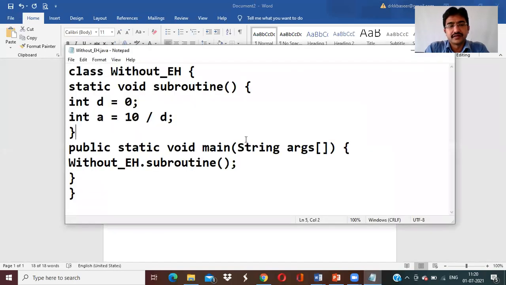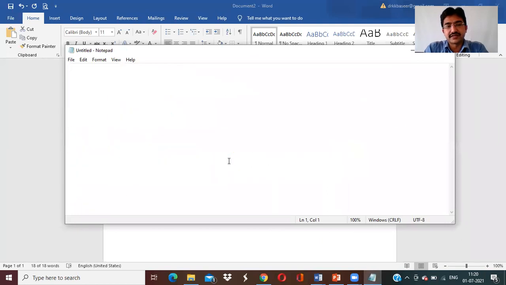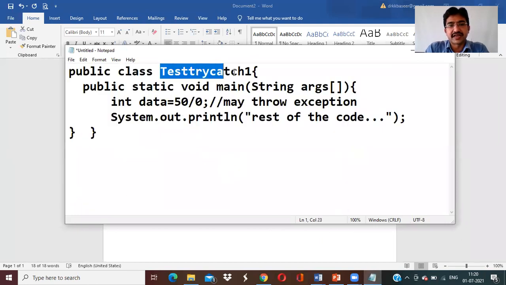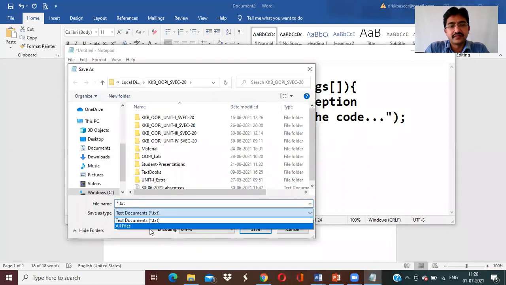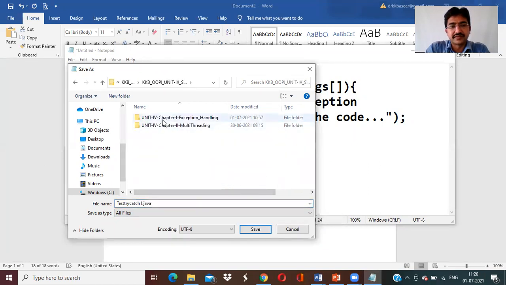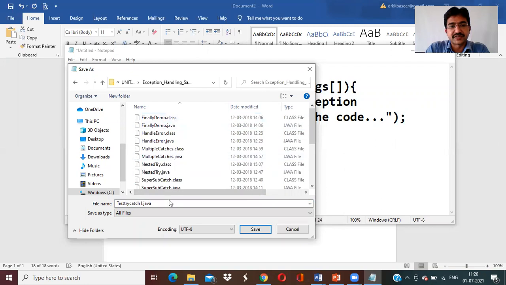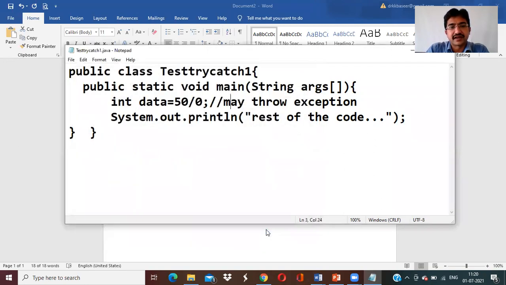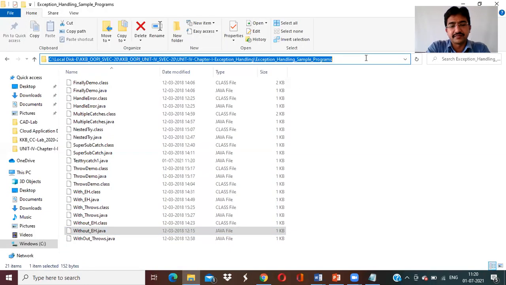Okay. So we only have to take another class. I'll just paste it here. And what is the class name? Here is the class name, and this is the divided by 0, right? So just save the program as a .java file. Here we can save it as the exception practice program test try catch, right? So test try 1.